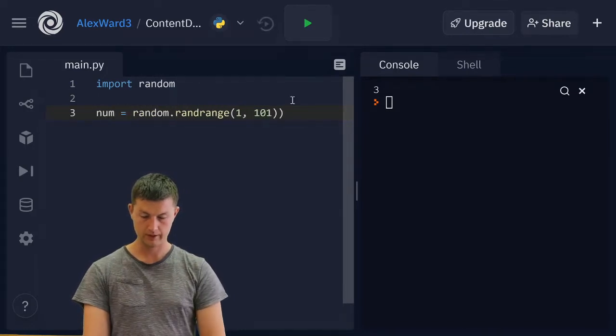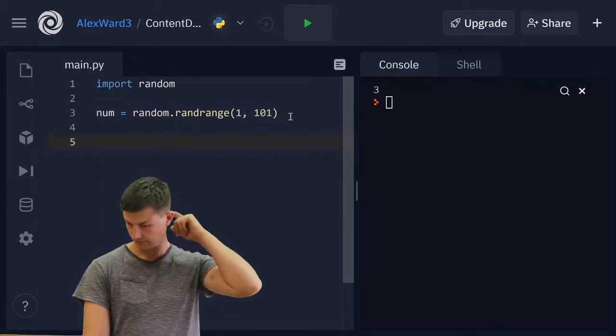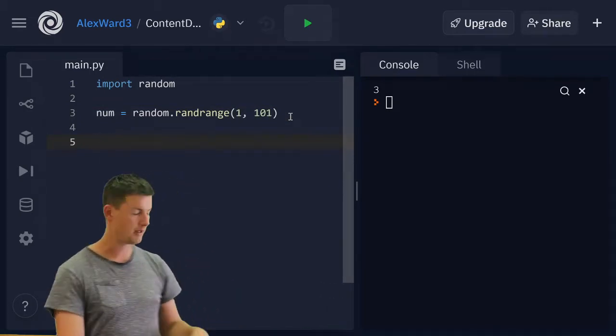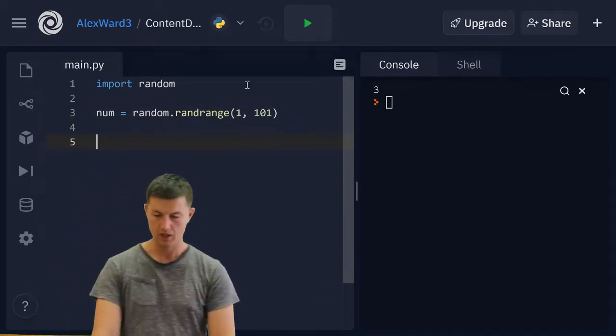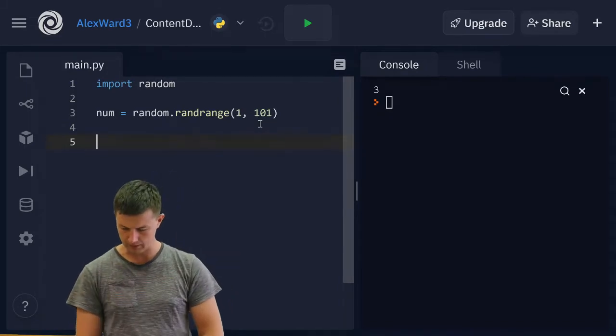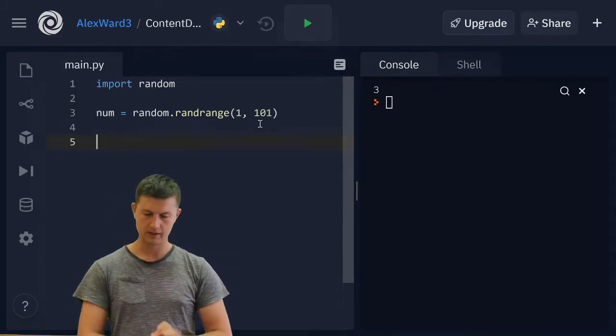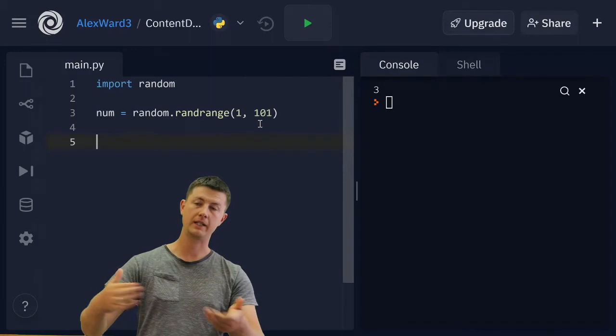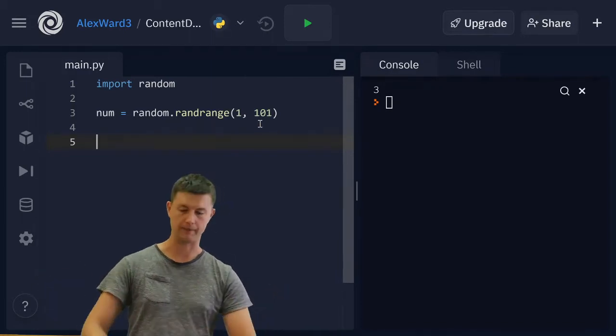Okay. So let's not print it out because that would give the game away. Let's call it num. Num equals random dot randrange between 1 and 101. What do we need to do now? Well, we need to get a guess from the user.